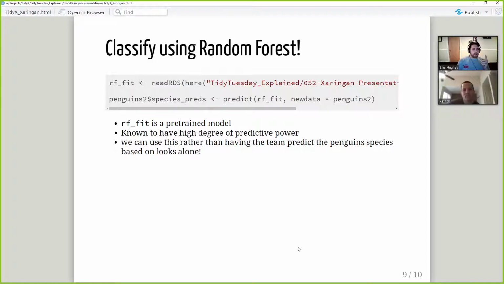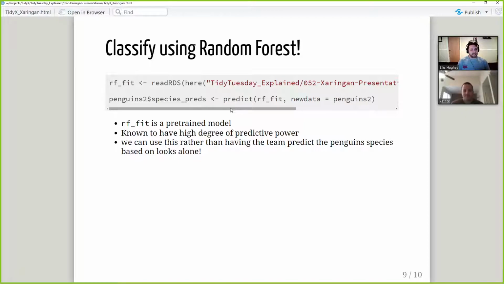But we know that there's a group of folks that put together a really nice random forest model that had a high accuracy in prediction. That might have been us last week. And we did not follow a bunch of modeling techniques, so don't take that at all without a grain of salt. So what I'm going to do is read in that trained model, because they saved it as an RDS for me very, very nicely.